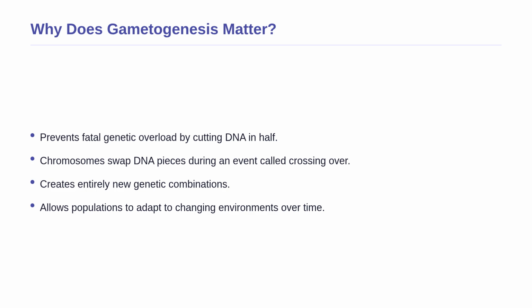Furthermore, during this process, chromosomes swap pieces of DNA in an event called crossing over. This creates entirely new genetic combinations, which is exactly why you look a little bit like your parents, but are still entirely unique. It is the fundamental reason populations can adapt over time.